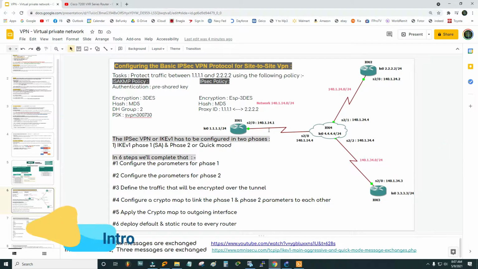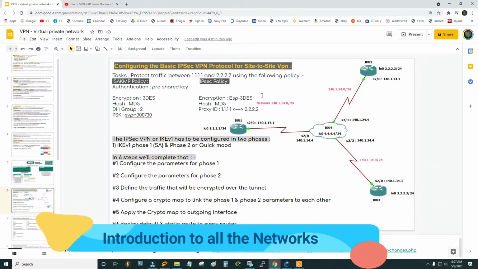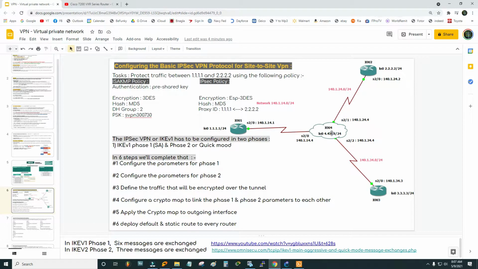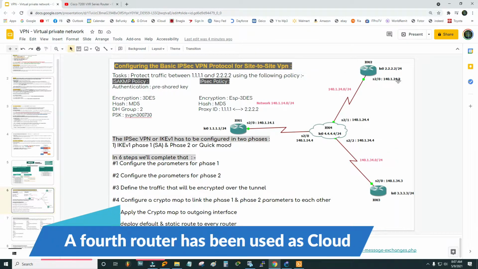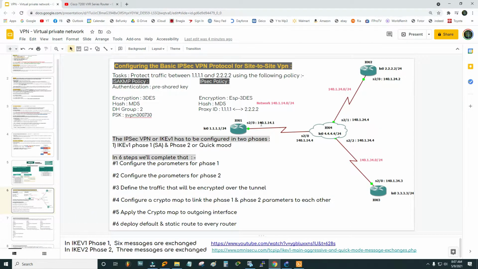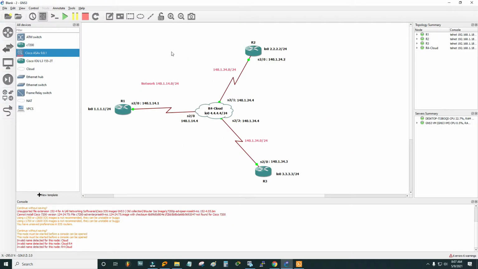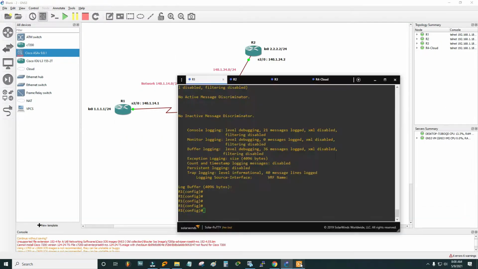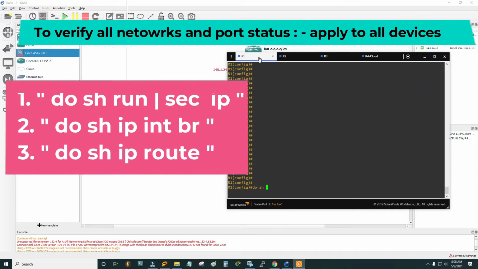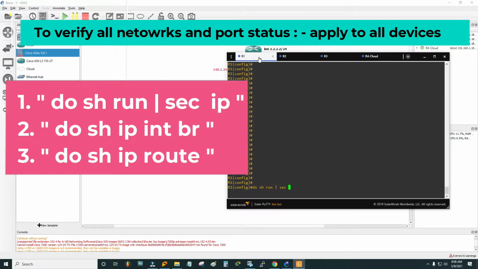We have 7 networks here. 3 of them are for the 3 routers, and then every router has a loopback interface. This is a cloud for router 1, loopback 1, router 2, loopback 2, and for router 3, loopback 3. For router 1, we have 140.1.14.1, for router 2, 24.2, for router 3, 34.3. They all have a /24 mask. So this is our topology. Let's bring up all the consoles. Do clear log. Do show run section ip.